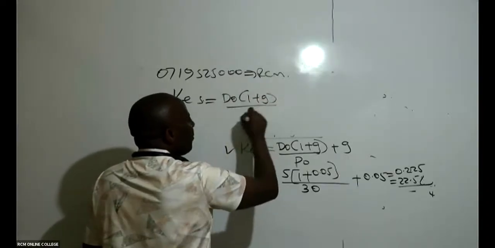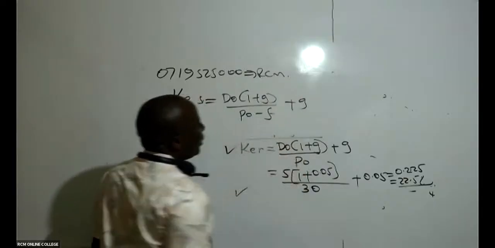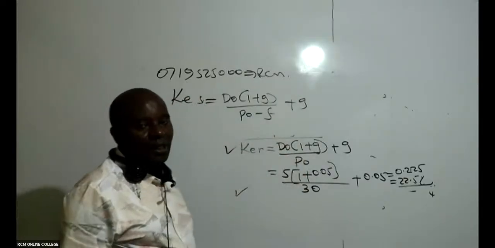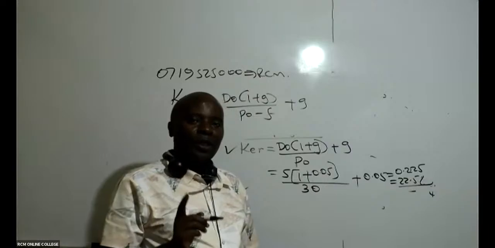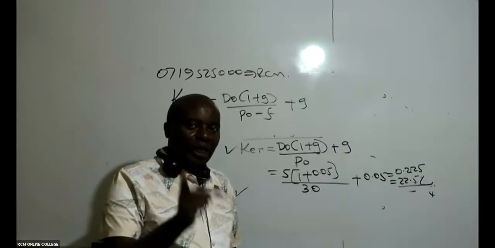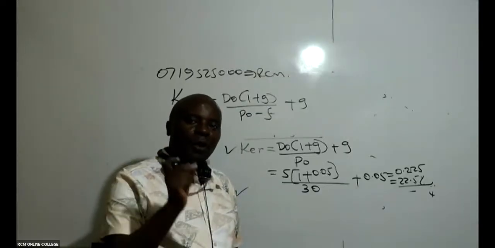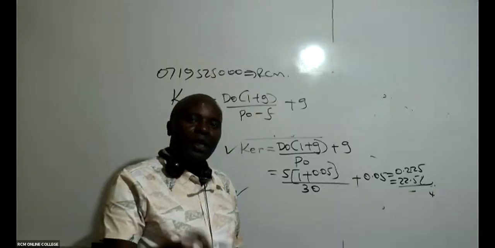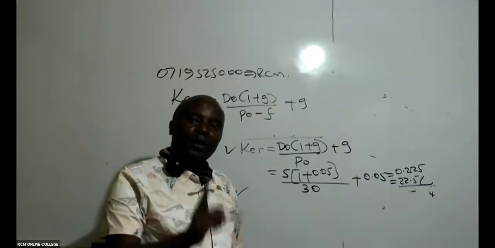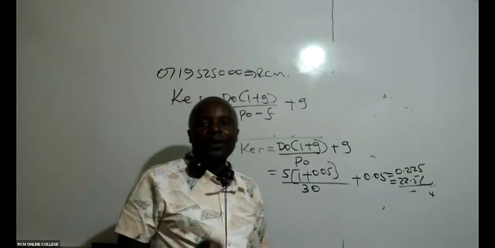Every other thing will remain the same, except for the fact that, ladies and gentlemen, to sell shares outside is never easy. You really have to struggle a lot for your shares to be accepted outside here, like Safaricom did during the initial public offering. You must produce a prospectus, you must advertise on the daily newspapers, you must go to Kameme, you must go all over. It will be very costly.